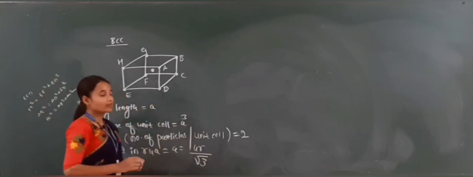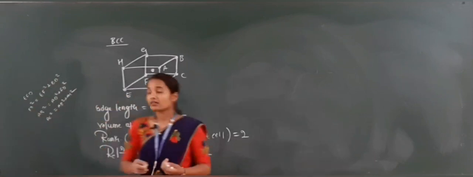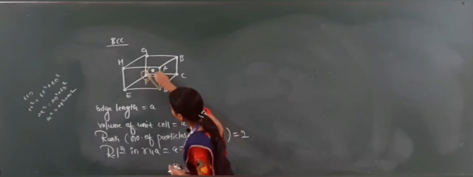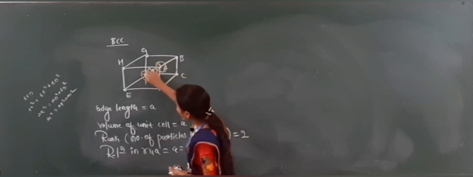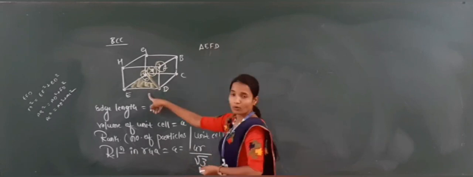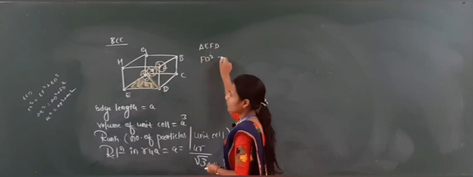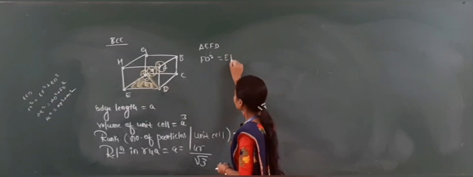See, in this one, a equals 4r by root 3. First you can take the triangle EFD, because here the particles are present like this, containing r and then again r. From triangle EFD, FD square is equal to EF square plus ED square.